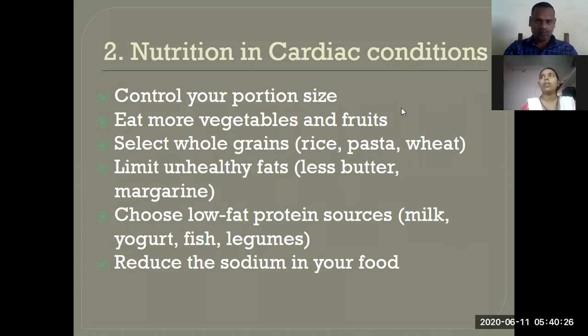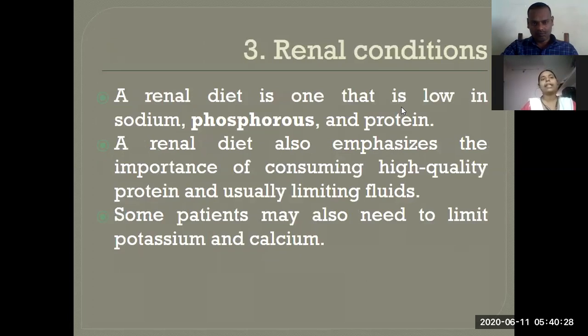Next, third one, nutrition in a renal condition. If you are having diseases in relation with the kidney, renal means kidney, then what nutrients do you want to follow? A renal diet is one that is low in sodium, phosphorus, and protein. The kidney, which acts as an excretory organ, helps in excretion of the waste products.